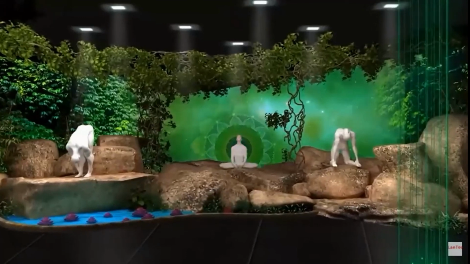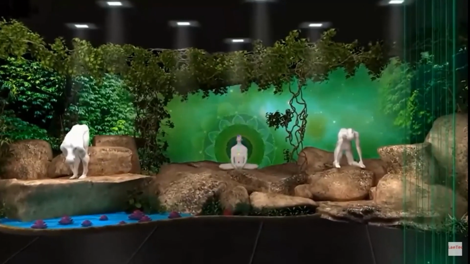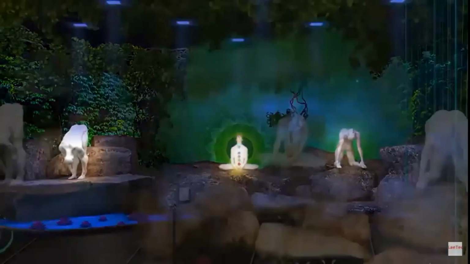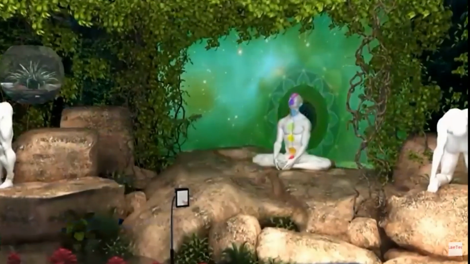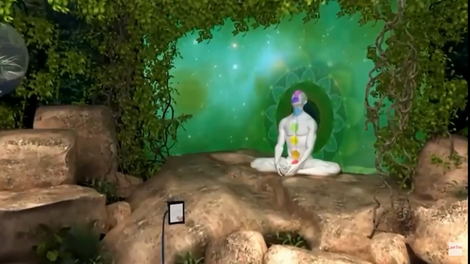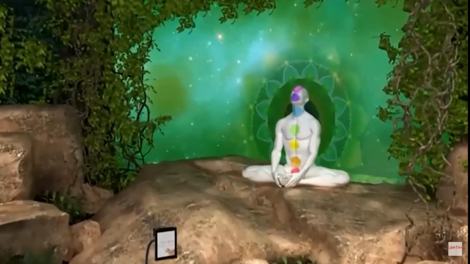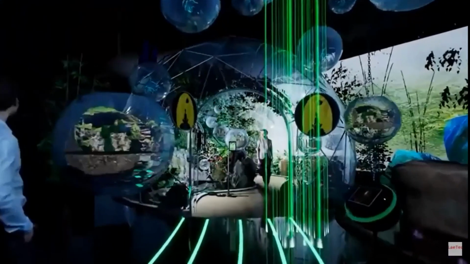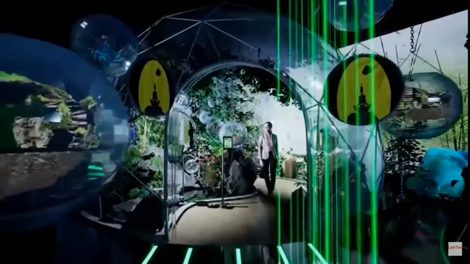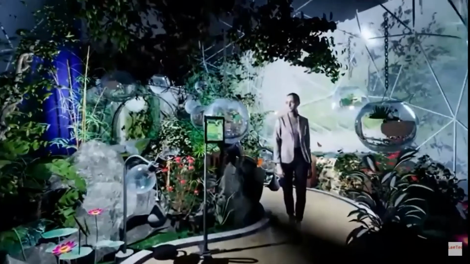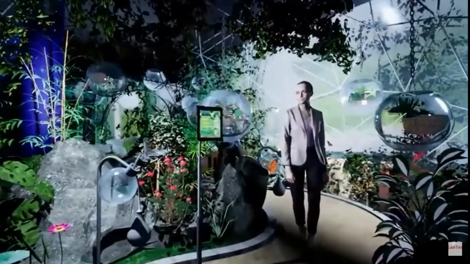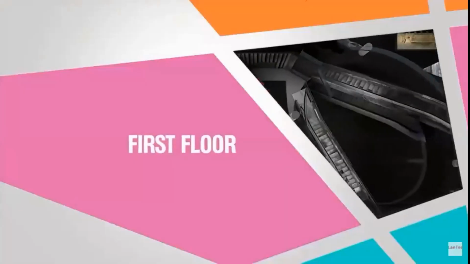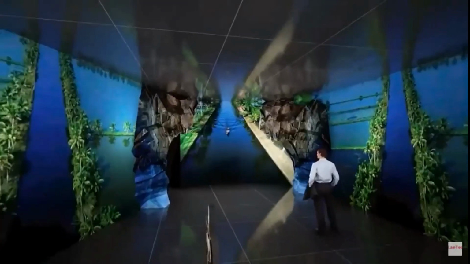Now you will be smoothly transported to the land of tranquility and healing, where you will observe different chakras and mandalas projected on live yoga performers. Now walk inside a giant terrarium and explore the treasures of Ayurveda. The escalators will lead you to the first floor.